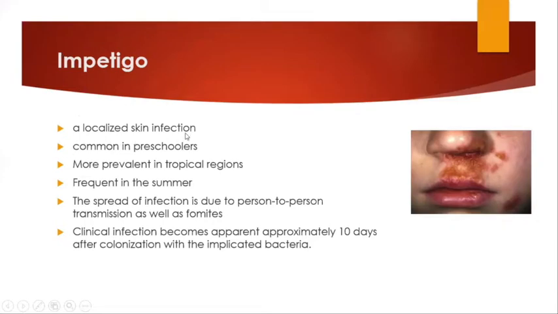This is a localized skin infection which is common in preschoolers, more prevalent in the tropical regions, and thus it is more commonly seen in the summer season. The spread of infection is due to person-to-person transmission, direct, or it can also occur as fomite transmission. The clinical infection becomes apparent approximately 10 days after colonization with the implicated bacteria.